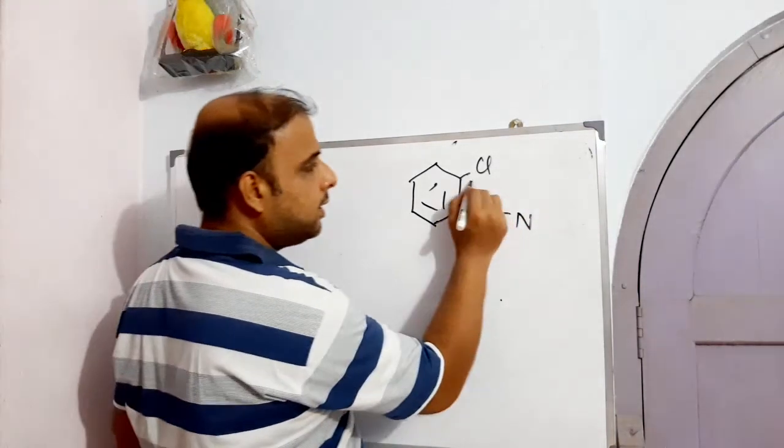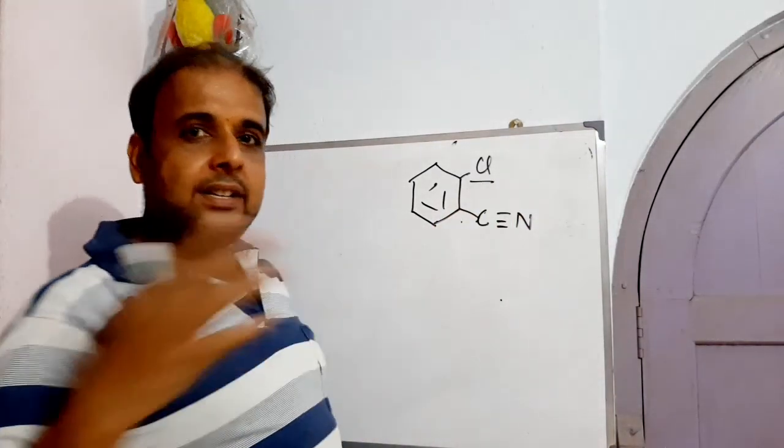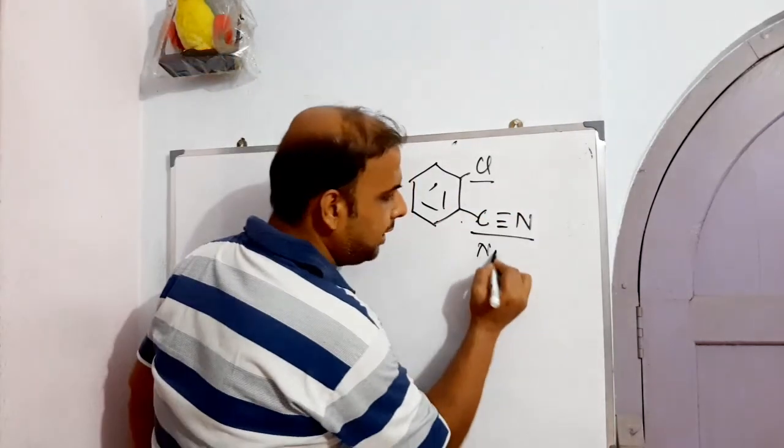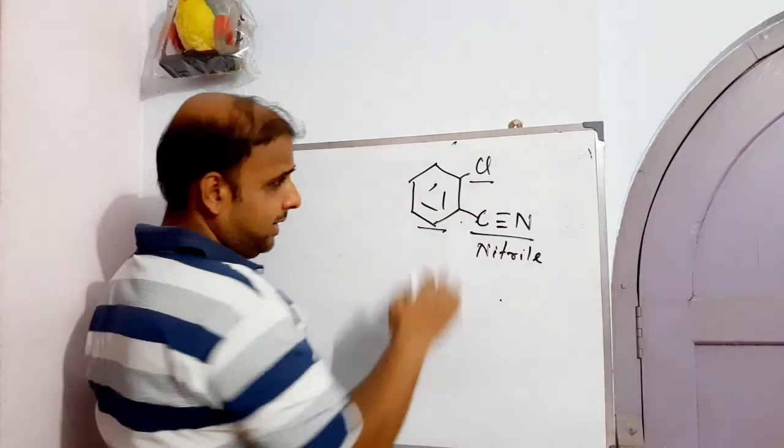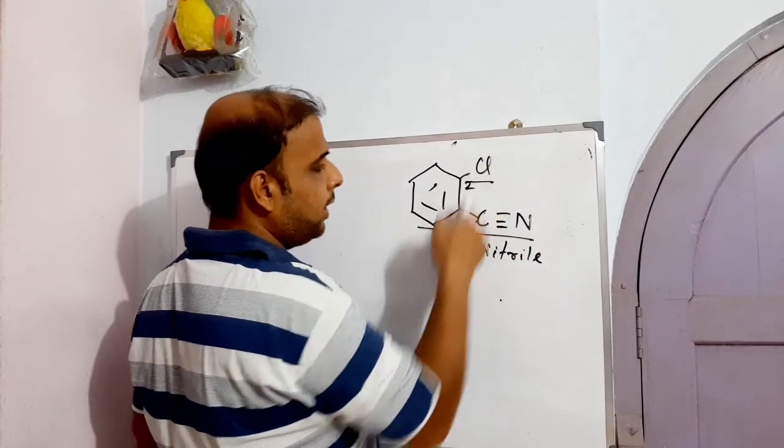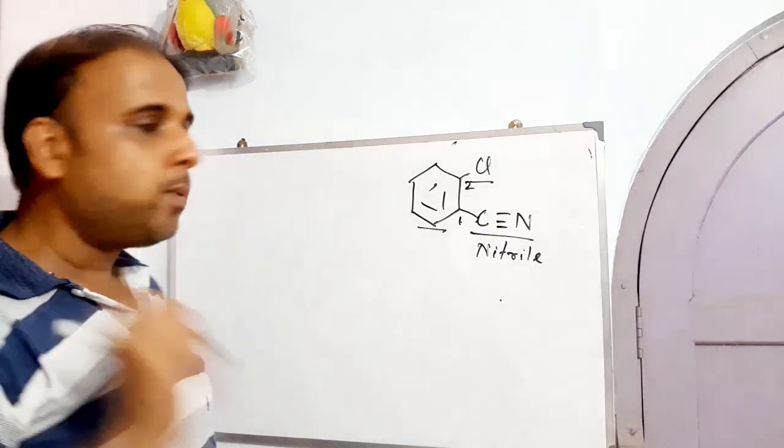This is called what? 2-chloro-benzonitrile. So this is nitrile group. This nitrile group is attached to a benzene. So that is 2-chloro. 2-chloro-benzonitrile, right? This is one of the starting material.